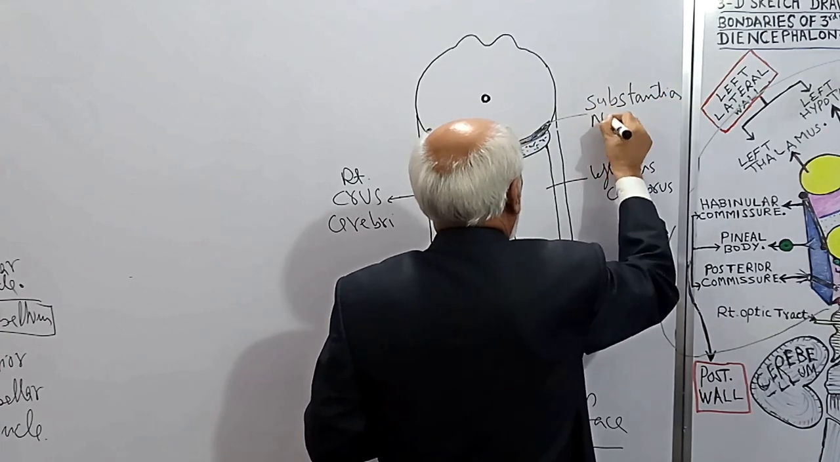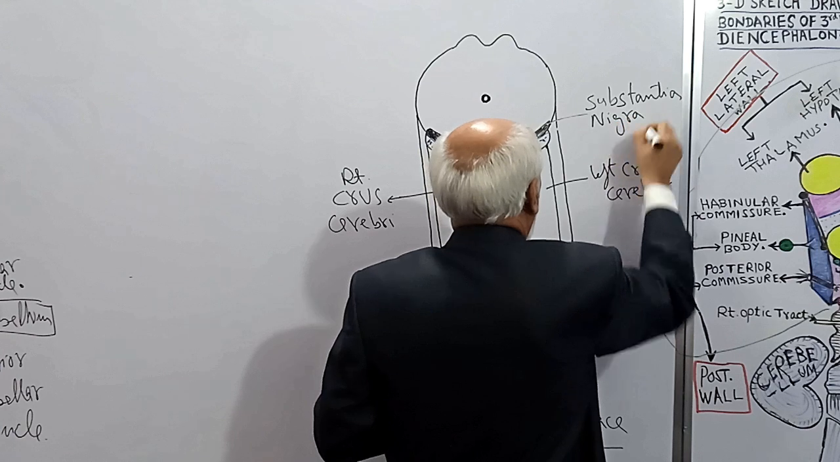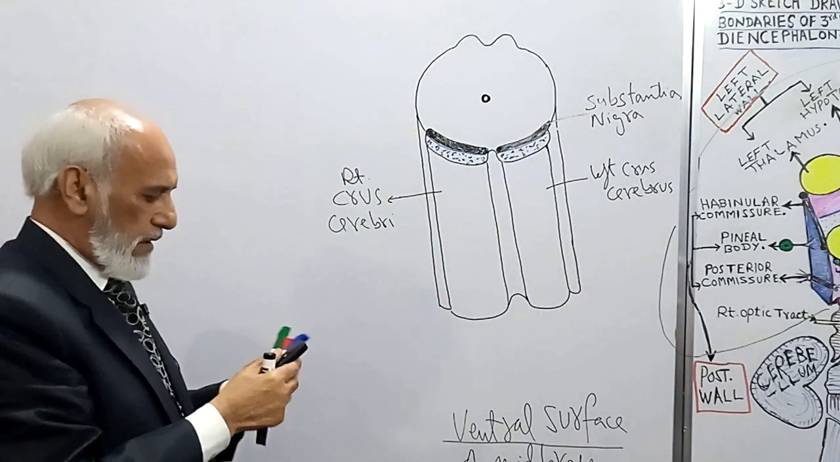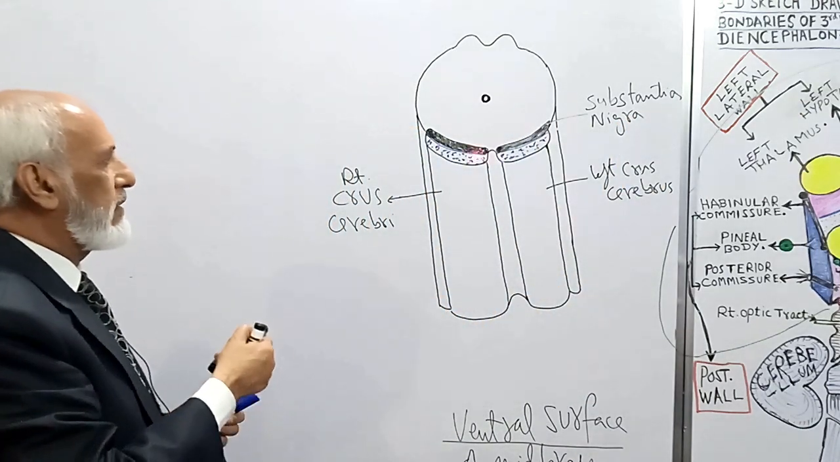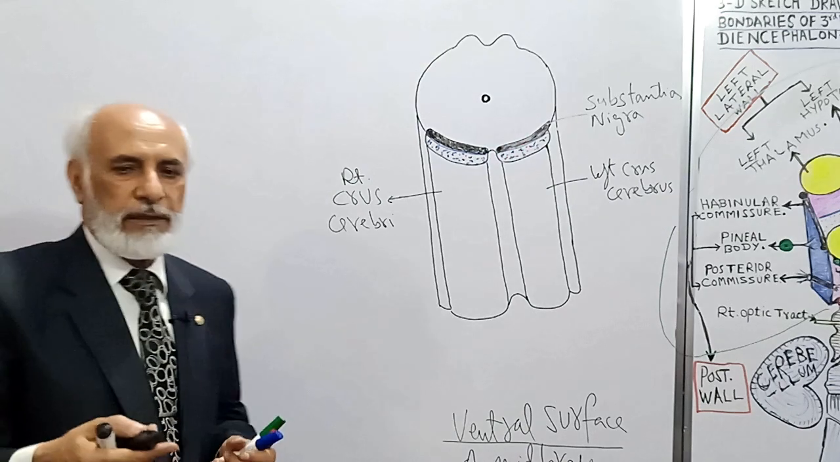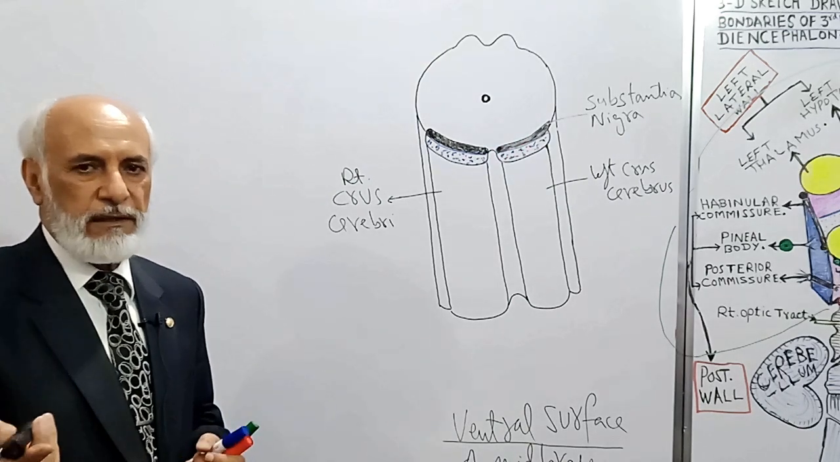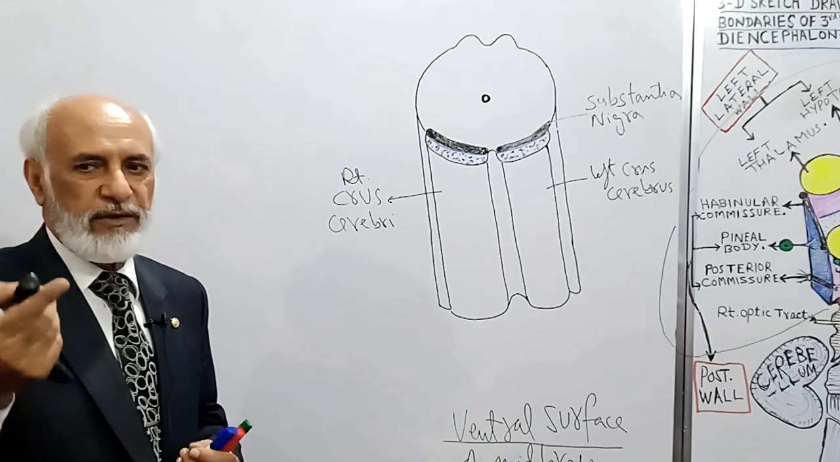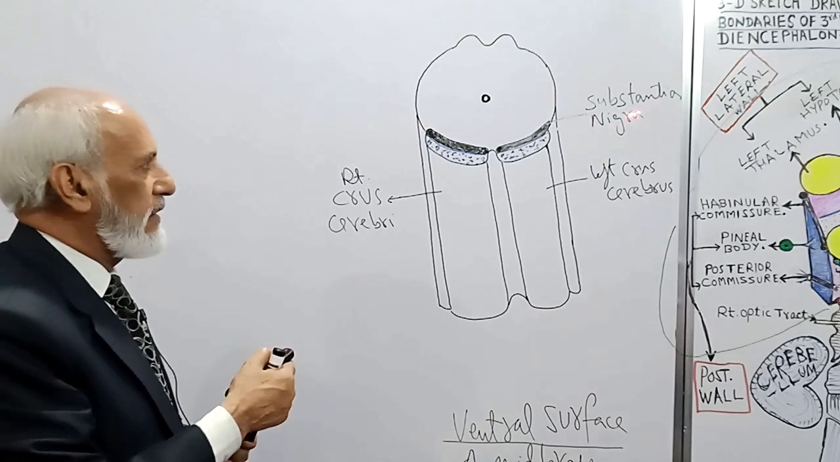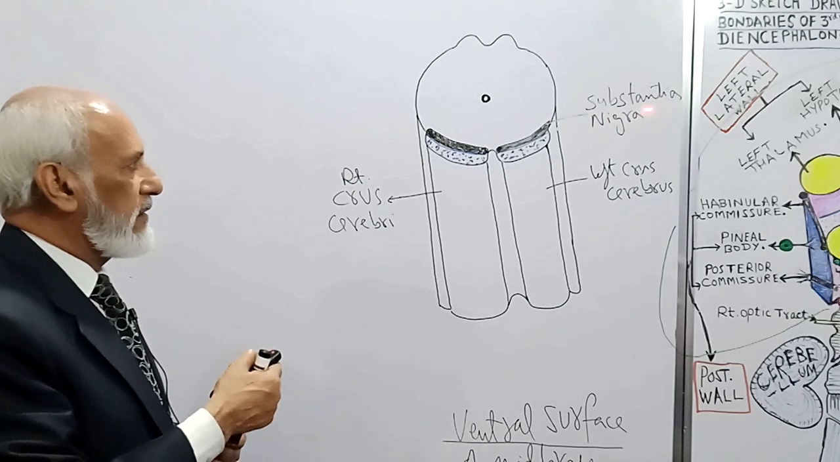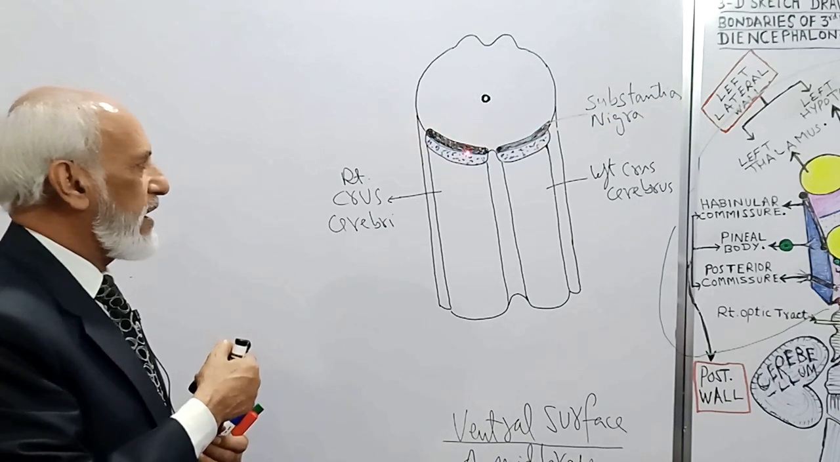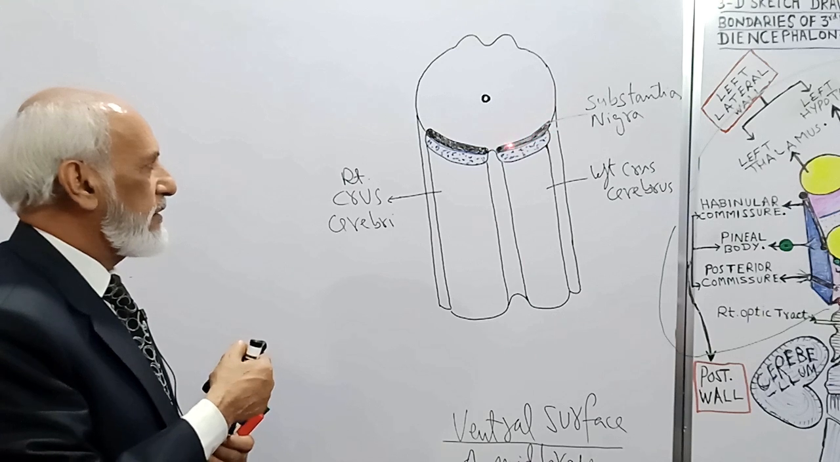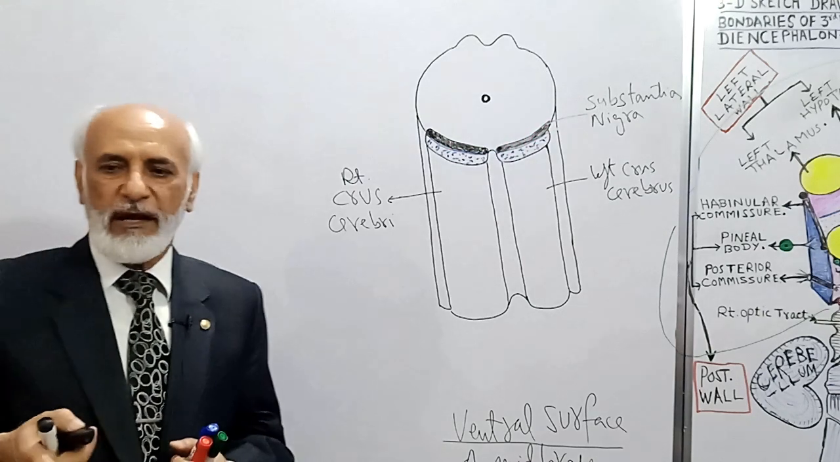Substantia nigra. Nigrous means black. You know, albus means white, lutea means yellow, rubra means red, and nigrous means black. Why? Because neurons of this nervous tissue contain melanin pigment.